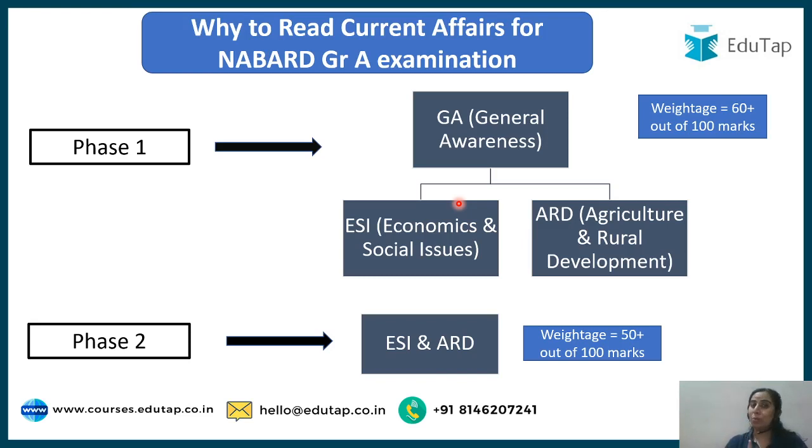One more thing I would like to mention here. There's one more paper, your phase 2 descriptive paper. In that paper guys, your knowledge of current affairs plays a very important role. If you know the latest examples, if you know the current affairs going on in the country, you can mention all those in your descriptive paper, and that will obviously help you to fetch extra marks, right?